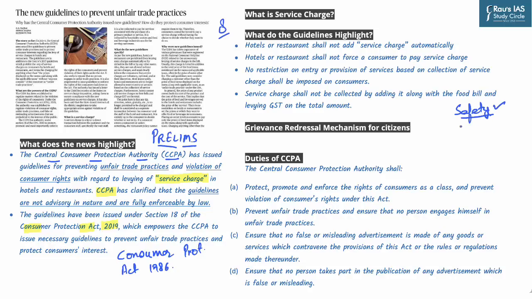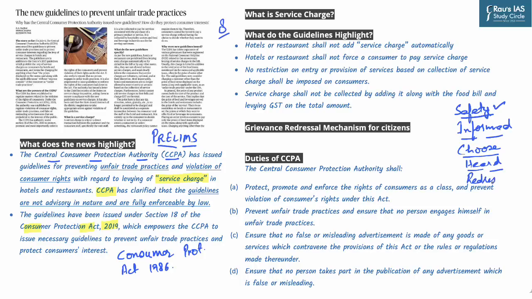Second, of course, is the right to be informed. Whenever we are using or consuming any service, we need to be informed what is in there and how they are billed. Third is the right to choose, that we should have an option about what all options are available, and based on that we can make an informed choice. Next important aspect is the right to be heard. If you have any kind of grievance, you should be in a position to speak your mind. Next, if some solution is not available, then there is a right to seek redressal as well.